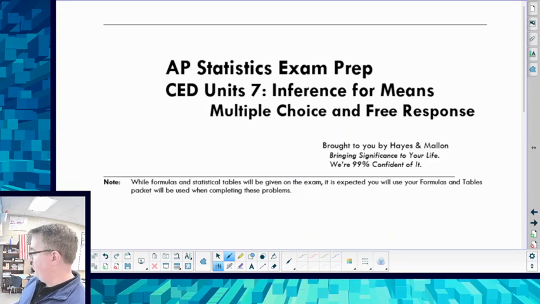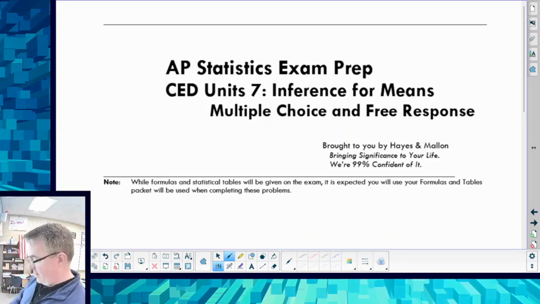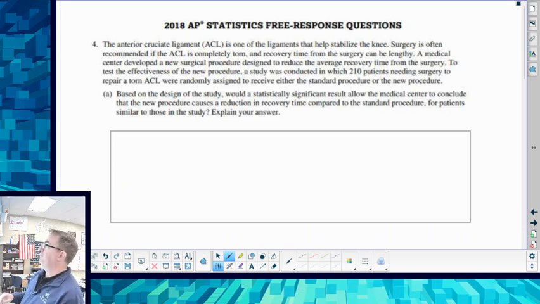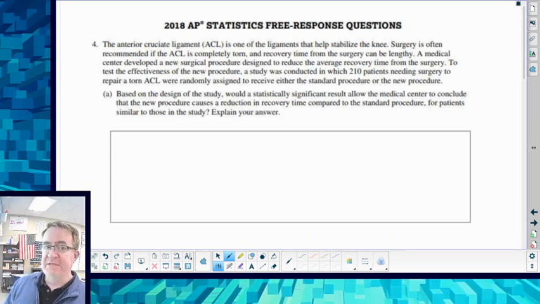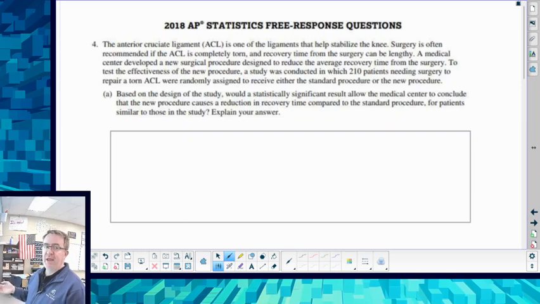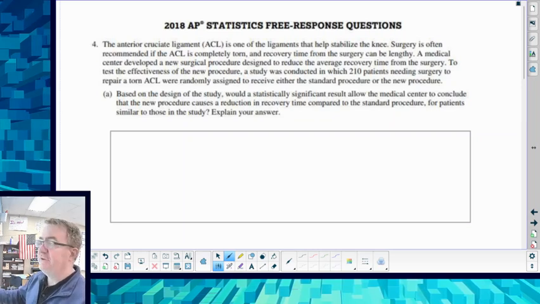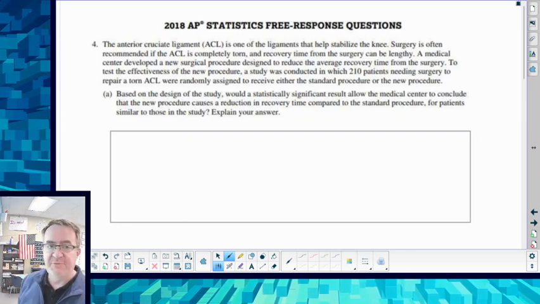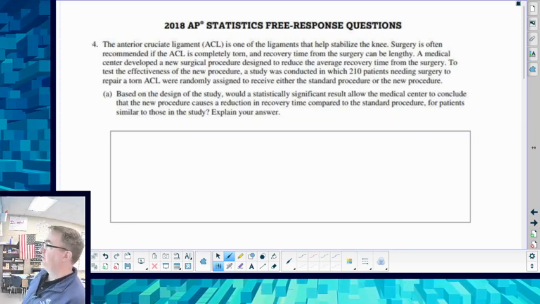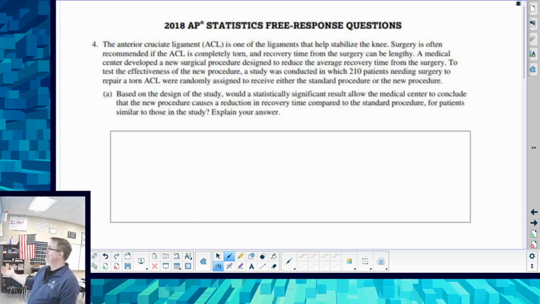Anyway, so over here, this question is from CED 7. So we're going to be talking about inference of means. So it could be a confidence interval. It could be a significance test. It's all that fun stuff. And this one's from 2018. And they're talking about ACLs. If you follow sports, you probably know somebody who's torn an ACL. It helps stabilize the knee.